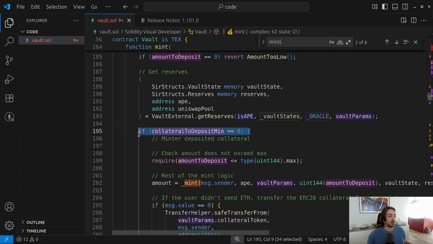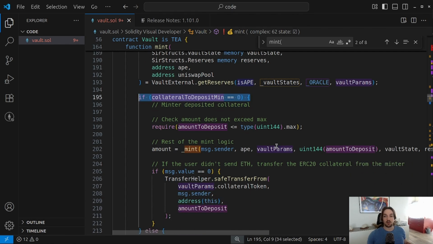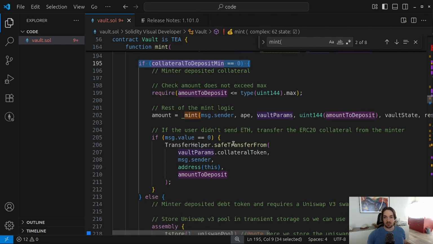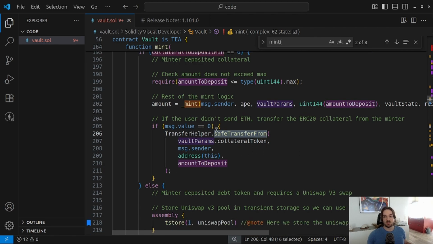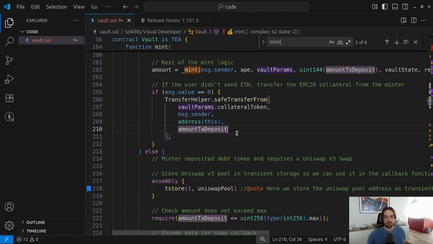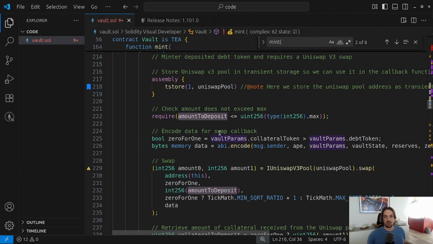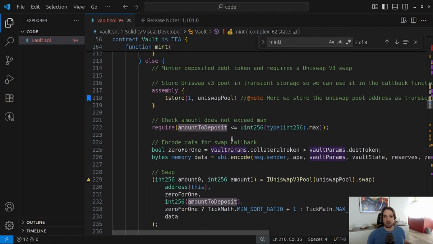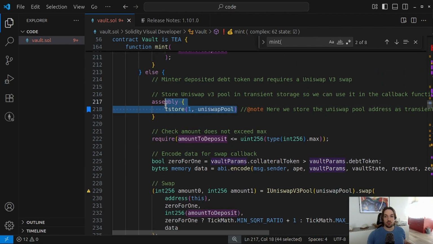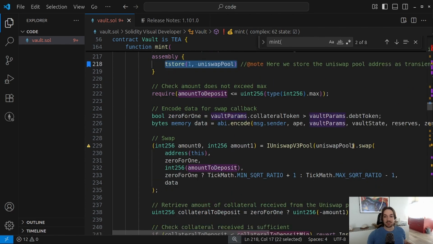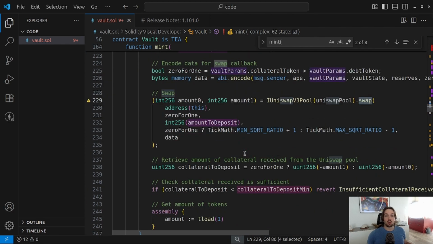So here we have the first path, where the user provides collateral, and it just gets this collateral and mints some tokens. Then we have this other path, where we go through a Uniswap pool to exchange the debt token into collateral tokens.